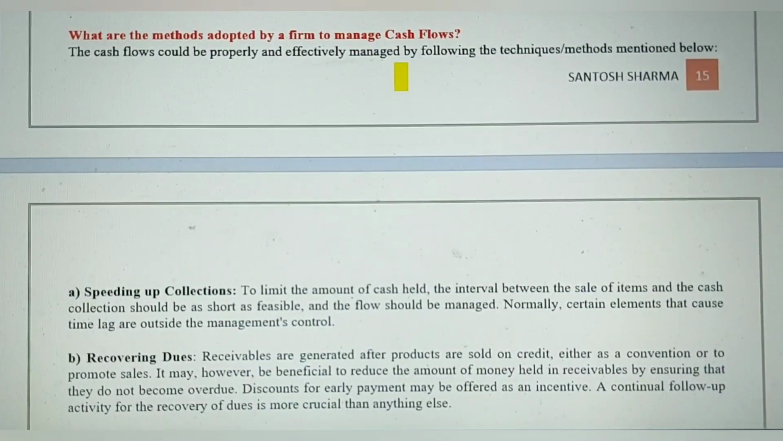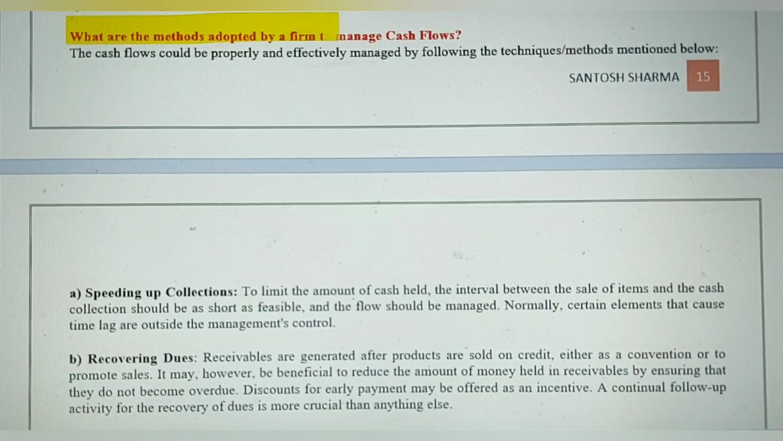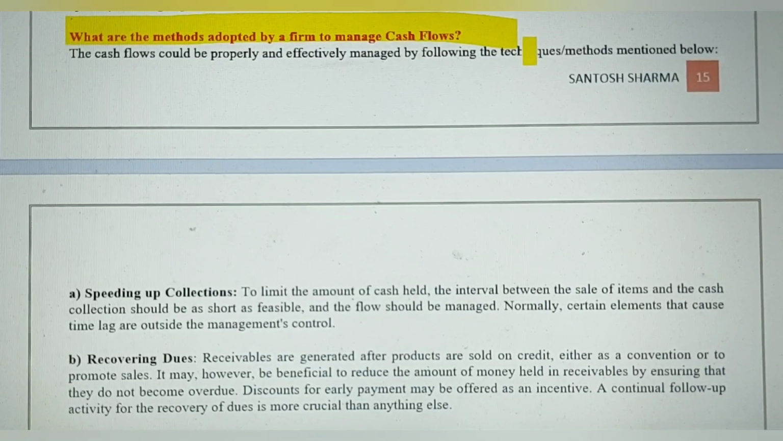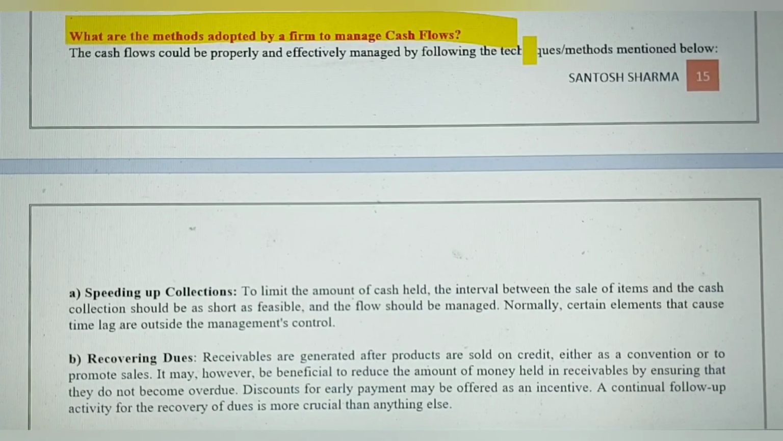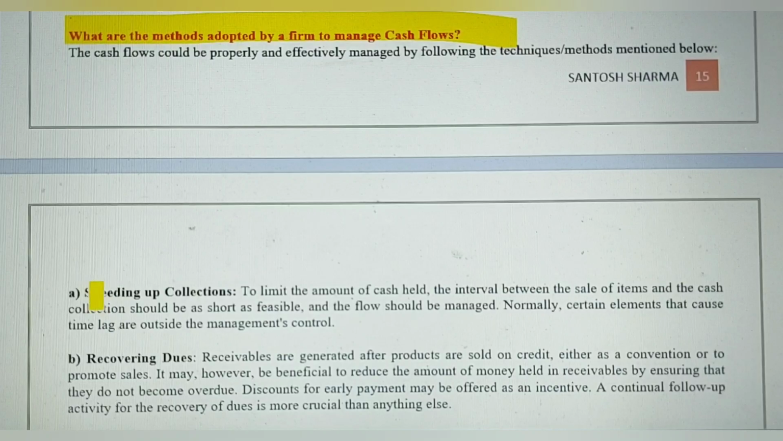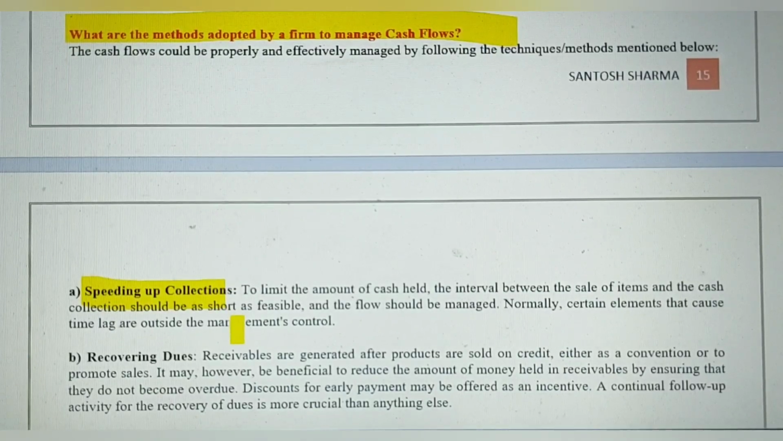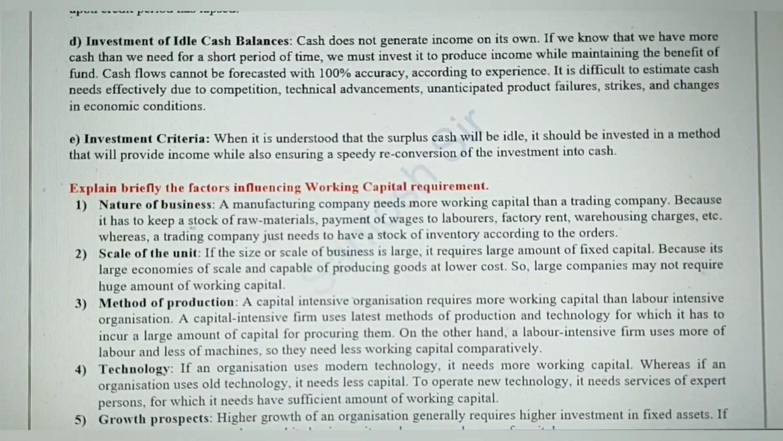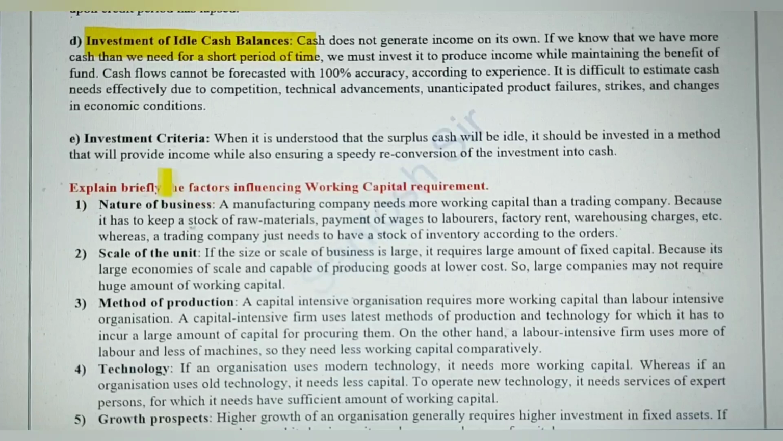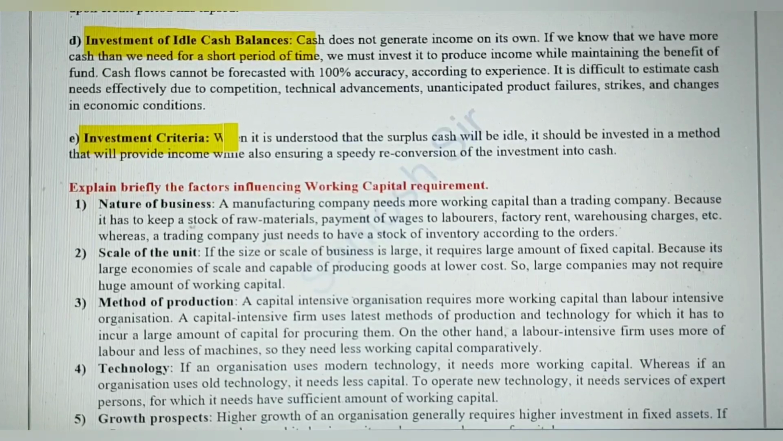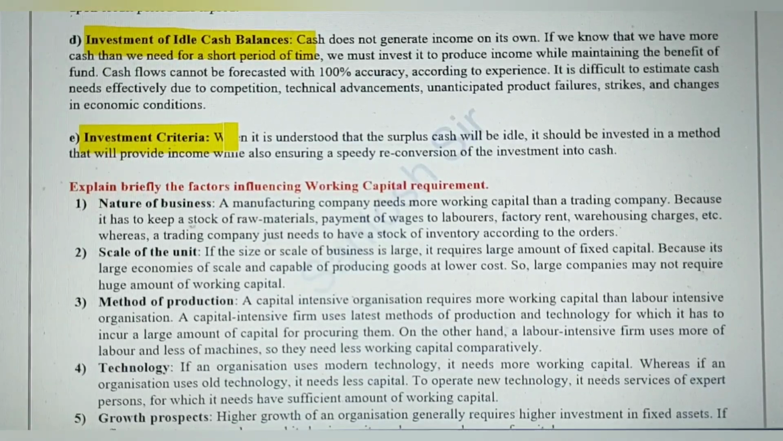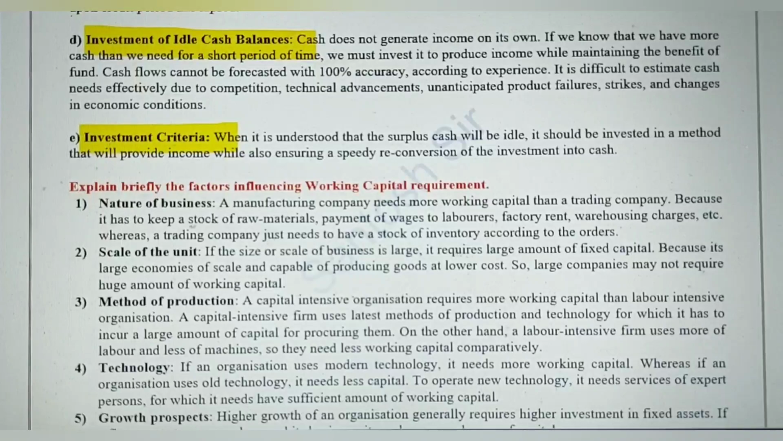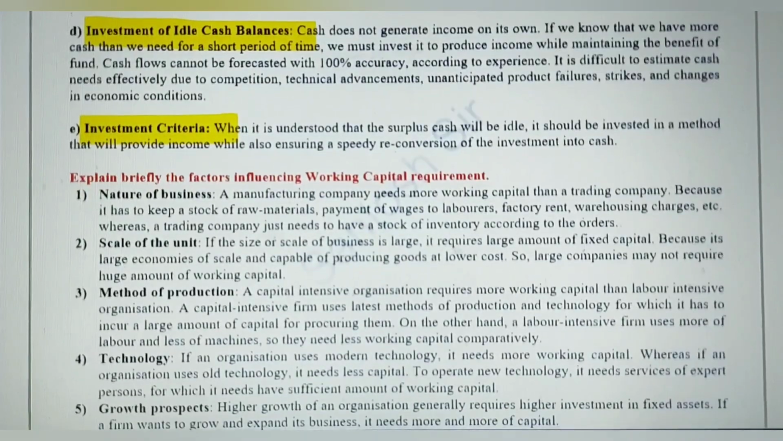Okay. The next question is what are the methods adopted by a firm to manage the cash flows? How it manages the cash flows? So different methods are there, like you have to speed up the collection method, you have to recover the debts, and you should control the disbursements, investment of the idle cash, and before investment you should consider some criteria. So this is how you will invest the idle cash.